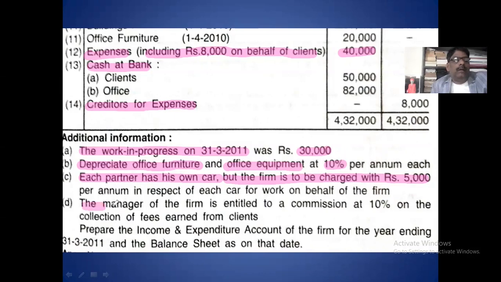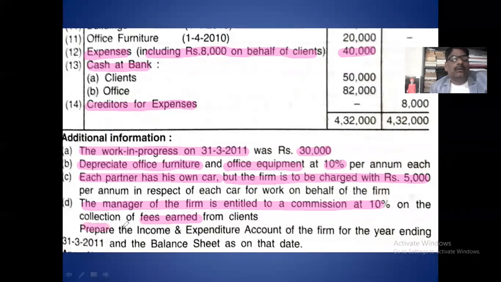The next is the manager of the firm is entitled to commission at 10% on fees collected, fees earned. So this 10% commission is an expense. First you take it in the income and expenditure account, debit side. And next it goes to the balance sheet, liability side, outstanding commission.